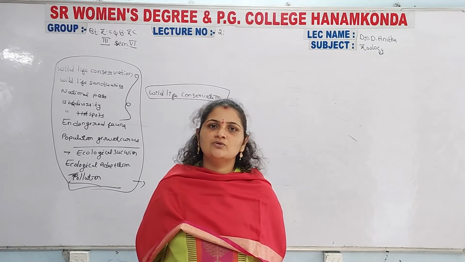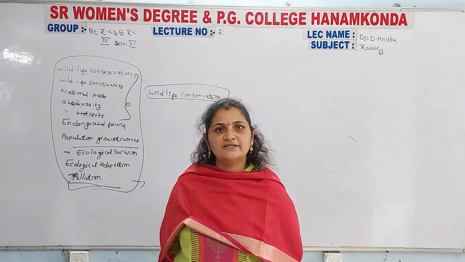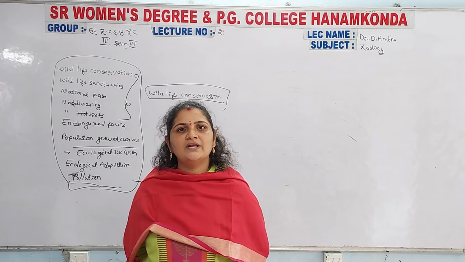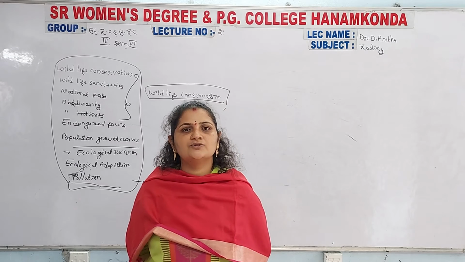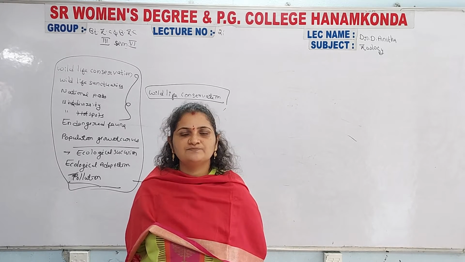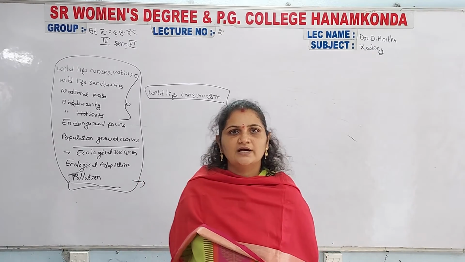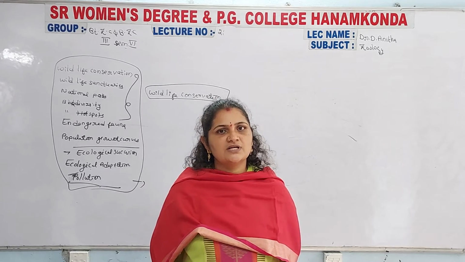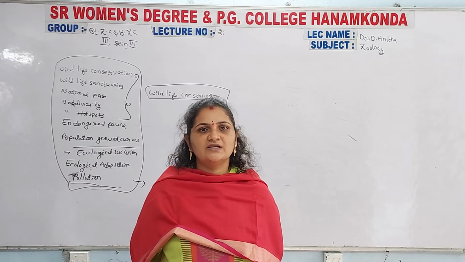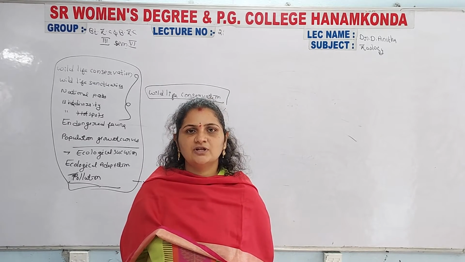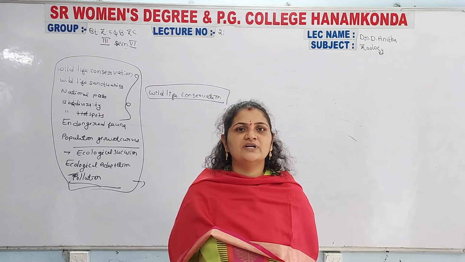So from the zero stage to the development of the higher plants, the higher tree stage, that is called the hydrosphere area. You can draw the diagram and write each and every stage. Different stages are there: the submerged stage, floating stage, marsh meadow stage, reed swamp stage, climax stage, and pioneer stage, and after that the final climax, the formation of the larger plants. Larger trees are formed finally, that is the complete development of the hydrosphere.